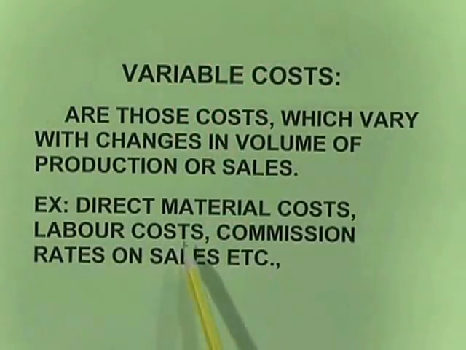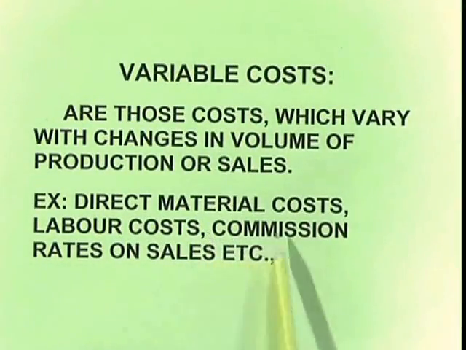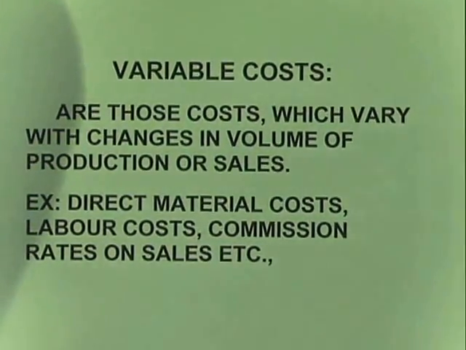Now let us see examples of different types of variable cost: direct material cost, direct labor cost, commission rates on sales. For example, if I sell 10 pieces, I will give 1 rupee each, commission 10 rupees. If he sells 20 pieces, we have to give a commission of 20 rupees, so it increases.